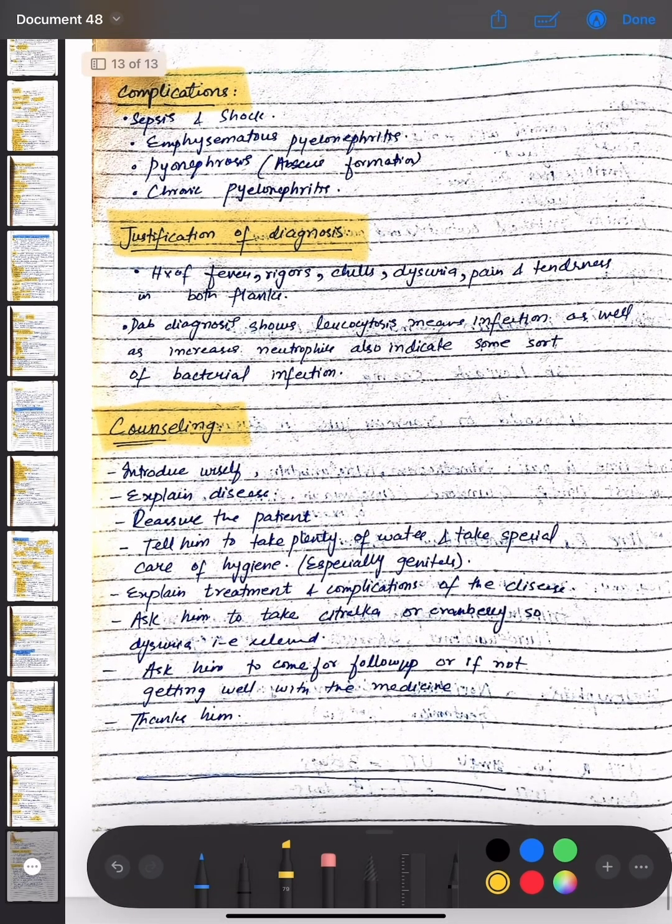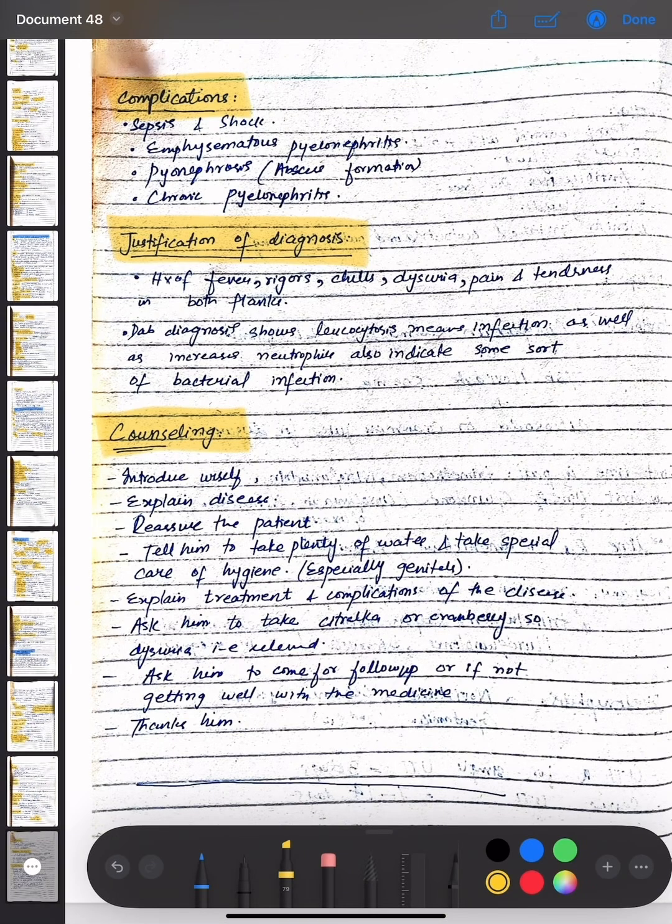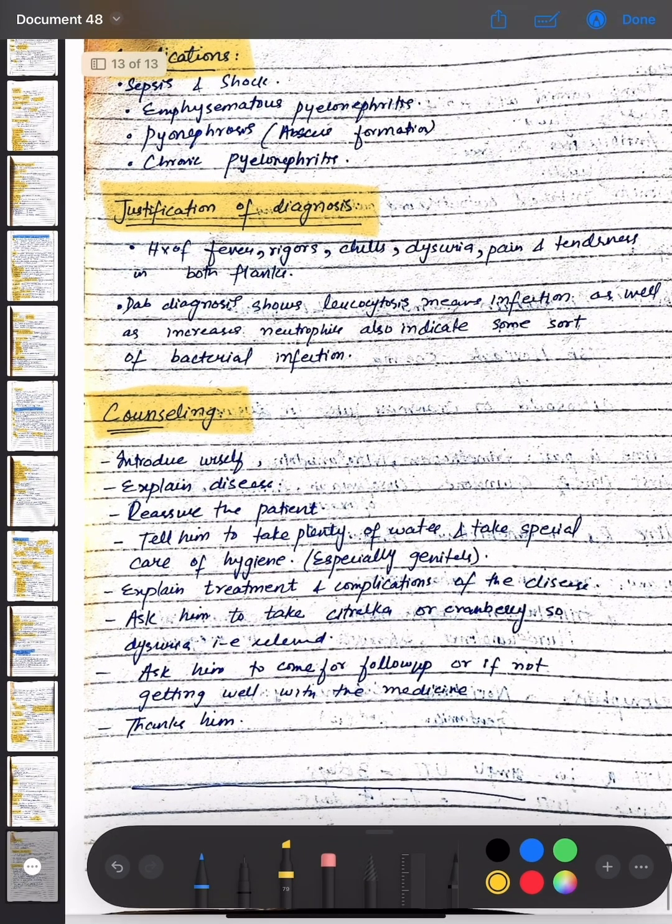Then counseling is done: introduce yourself, explain the disease, reassure the patient, tell him to take plenty of water and take special care of hygiene, especially of the genitals. Then explain the treatment and complications of the disease. Ask him to take citralka or cranberry sachet for dysuria relief, ask him to come for follow-up if not getting well with the medicines, and then thank the patient.